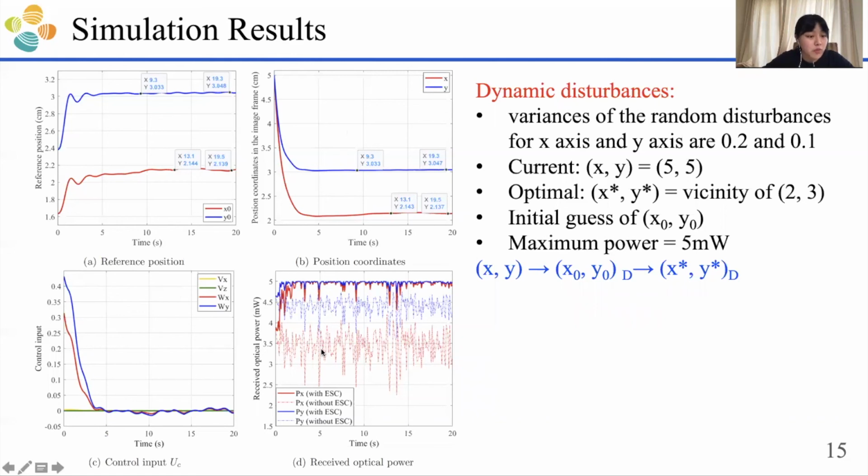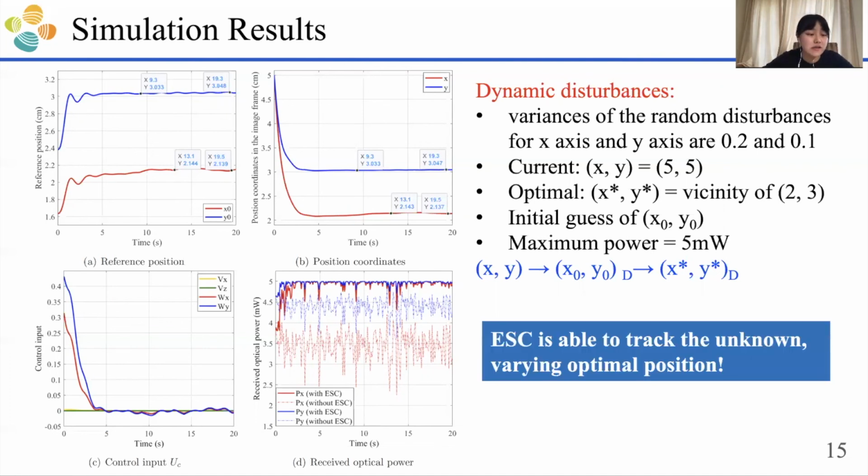From the received optical power, we can see that without adopting the ESC control, the received power will not be the maximum 5, and its variation according to the disturbance is very big. However, after adopting the ESC scheme, the optical power for both axes is near 5 milliwatt, and the variation according to the disturbance is decreased a lot. So we can see that the ESC control is able to track the unknown varying optimum position.